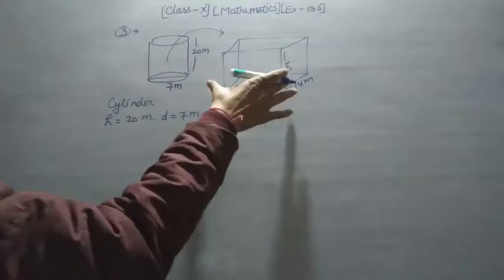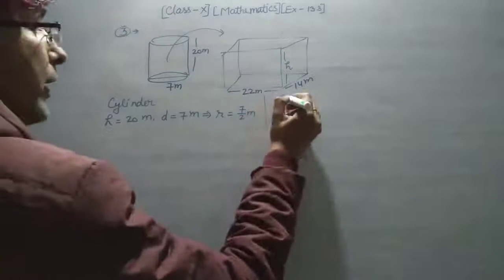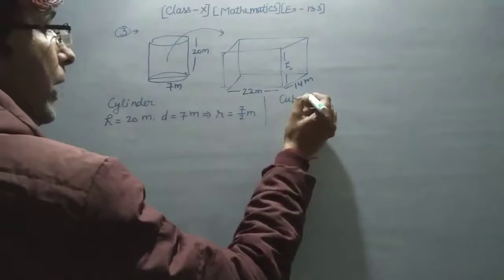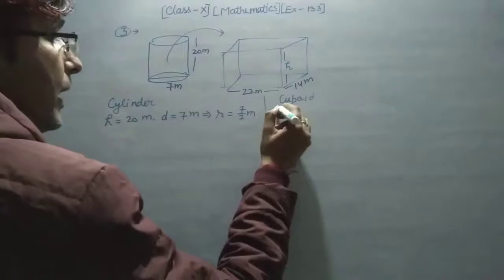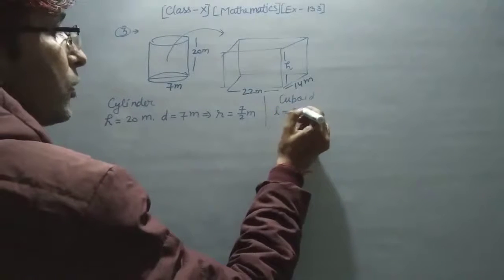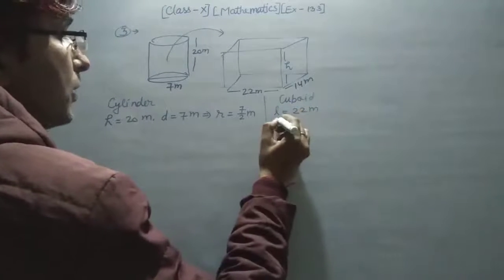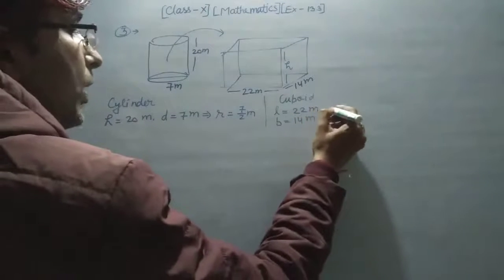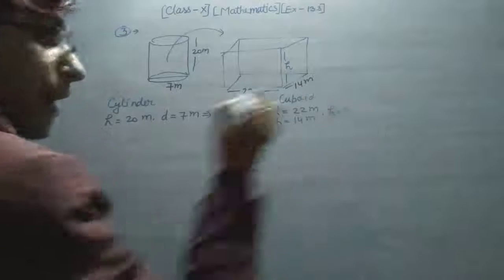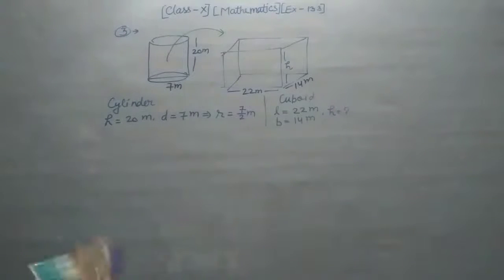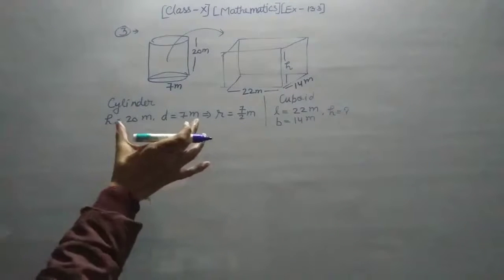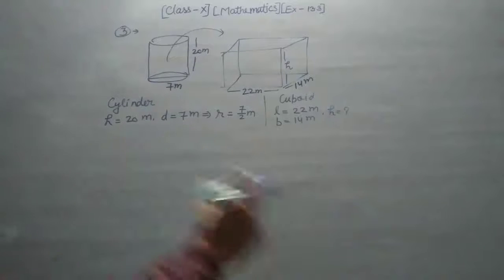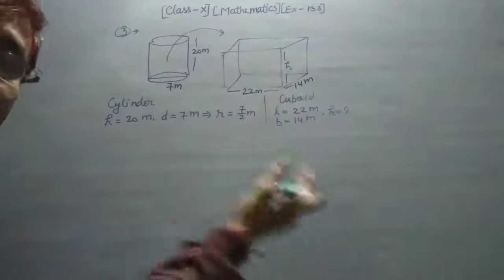And this is your cuboid, and the cuboid has length equal to 22 meter, breadth equal to 14 meter, and then you have to find the height here. Okay, so you have to put the volume of cylinder equal to volume of cuboid.